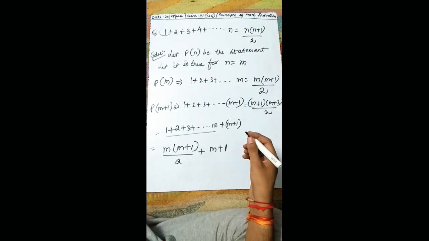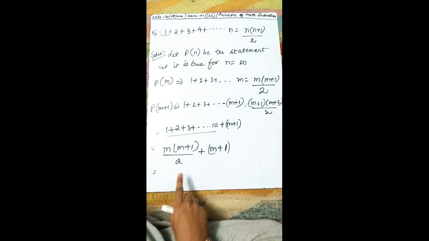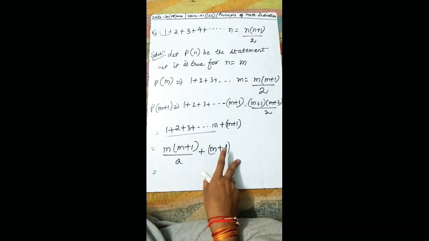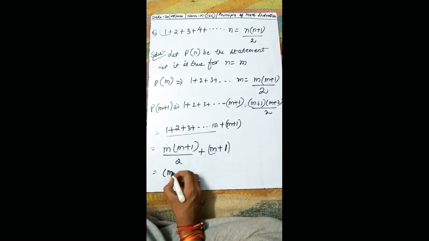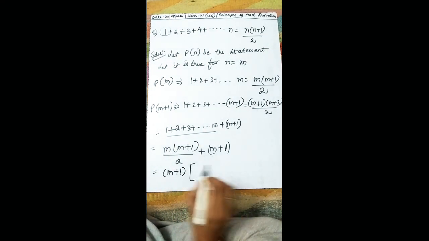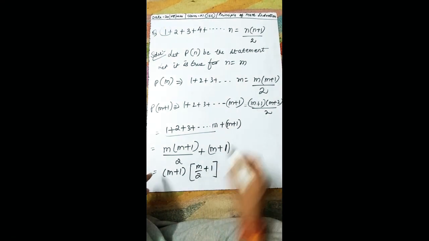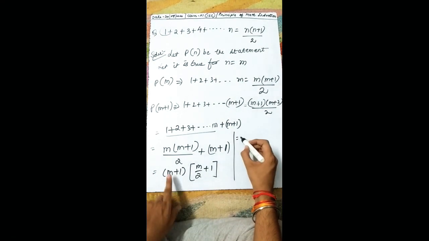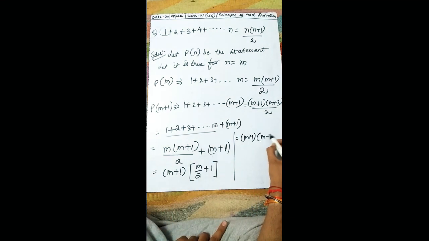Okay, now I made the brackets here. Now don't take LCM first. You take m plus 1 common. So m plus 1 I have taken common. So what will we be left with? m upon 2 plus 1. Okay. Now you take LCM, m plus 1. This will be m plus 2 whole upon 2.